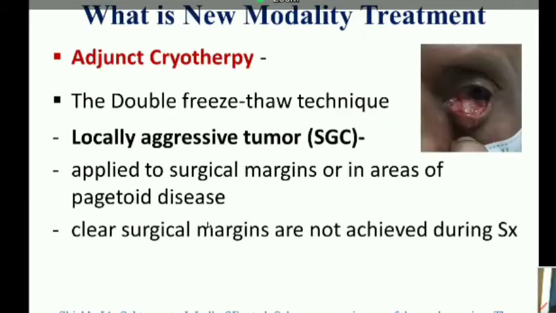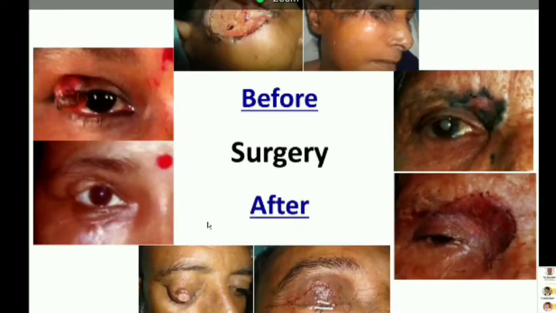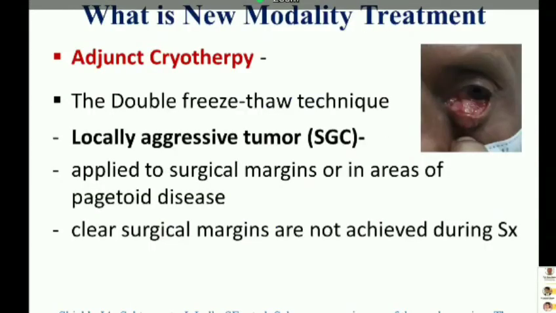Thank you for giving me the opportunity to conclude the rest of my presentation. These are slides of preoperative and postoperative photographs of my cases of eyelid malignancy. What are the new treatment modalities for eyelid malignancies? We already discussed cryotherapy as primary therapy, but cryotherapy may also be used as adjunct therapy for locally aggressive sebaceous gland carcinoma, applied to the surgical margins or in areas of basal disease, where clear surgical margins are not achieved during surgery.